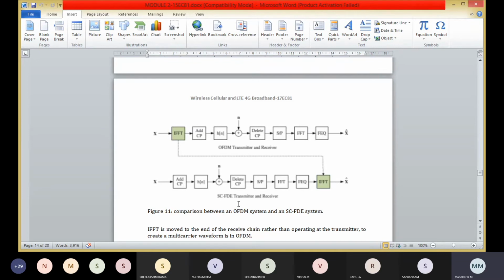Here the principal difference is that the IFFT formerly in the transmitter is in the SC-FDE receiver. You can observe that here the IFFT is at the receiver.